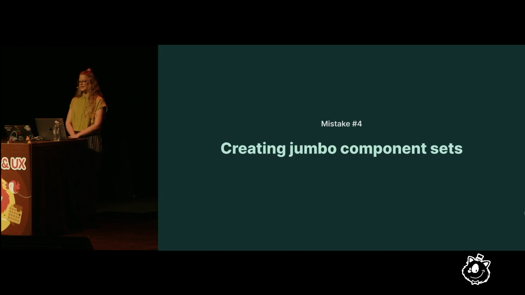The fourth mistake is creating jumbo component sets. It can be tempting to create really large component sets that can do it all. I think we've all been guilty of this at least once, especially back in that first wave of variant updates. This is a mistake I'm still seeing designers make. In an effort to consolidate and simplify their system, they're sometimes making it more difficult to use.